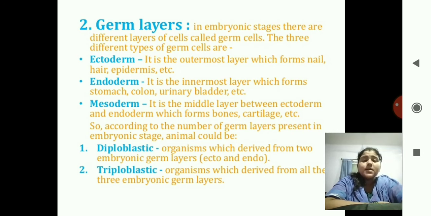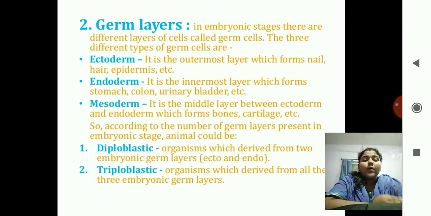Second germ layer is endoderm. It is the innermost layer which forms the stomach, colon, urinary bladder, etc. And the third germ layer is mesoderm. Meso means middle. It is a middle layer between the ectoderm and endoderm, and it forms all sorts of bones, cartilage, etc. Okay, so these three types are there.